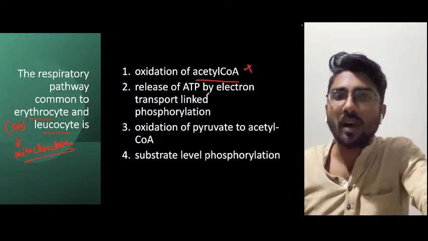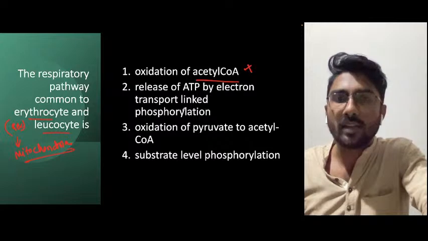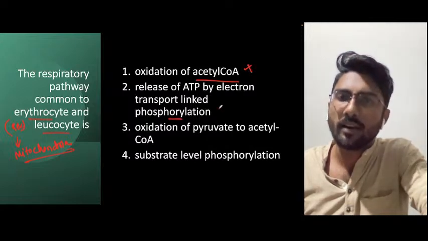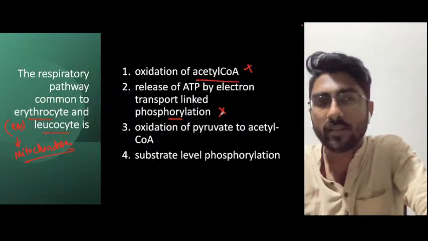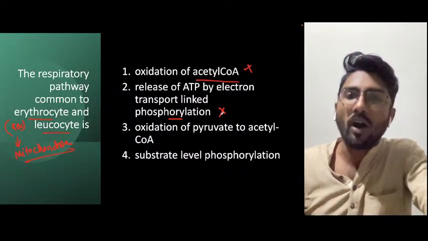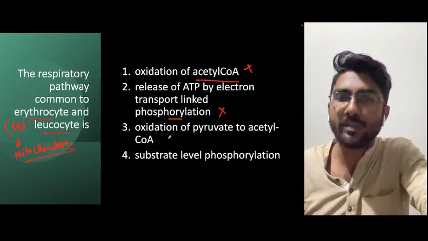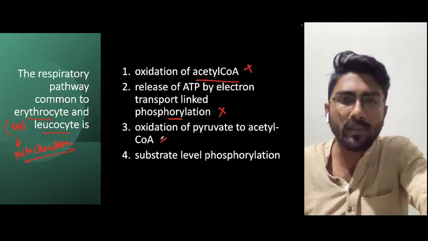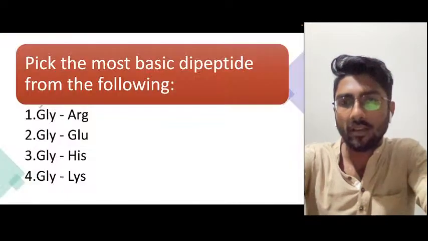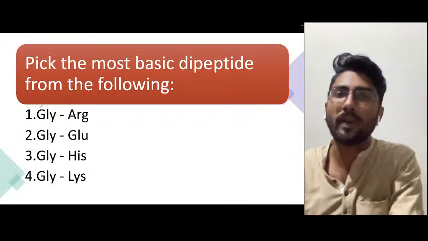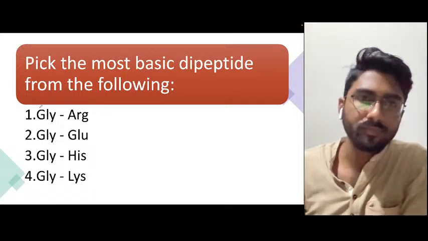Release of ATP by electron transport linked phosphorylation does not happen in the RBC because it does not have mitochondria. Oxidation of pyruvate to acetyl coenzyme A, the linking step, will not happen. Substrate level phosphorylation can happen because glycolysis is the most common pathway in every cell.